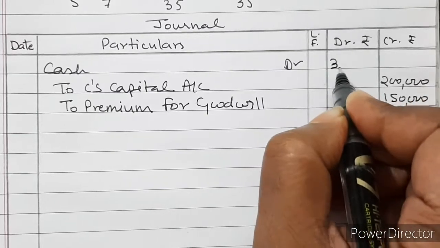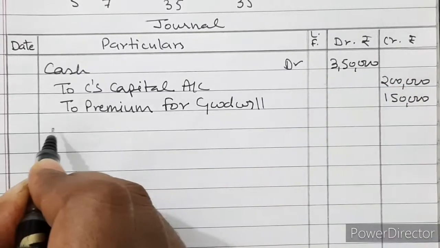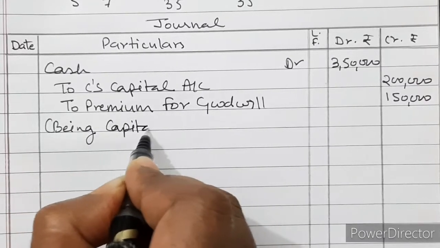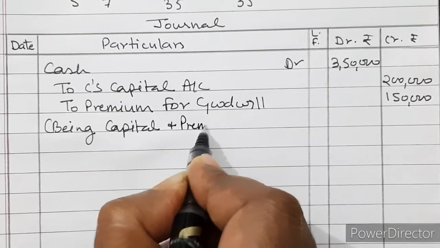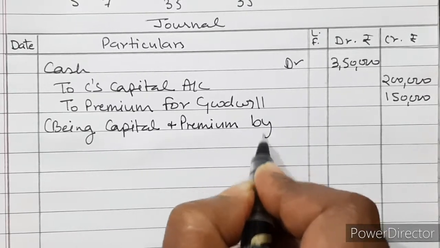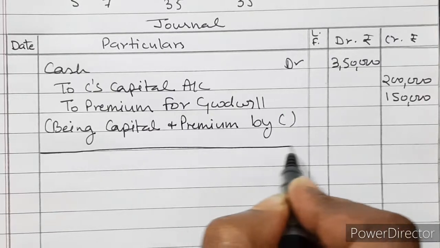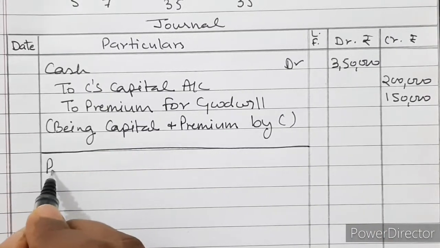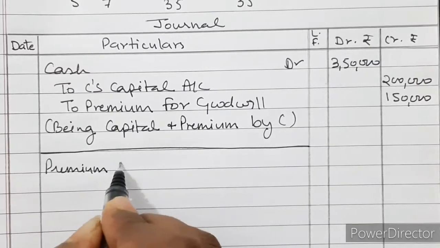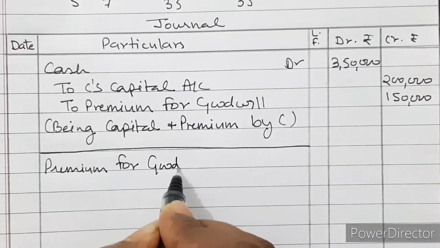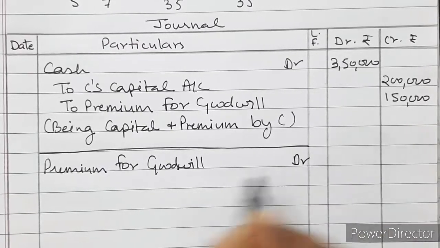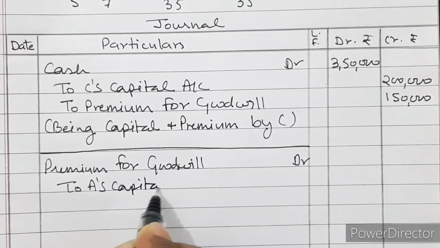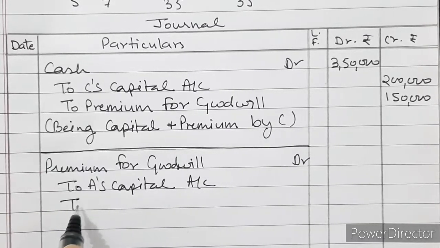So total cash brought is 3,50,000 by C. Now this premium will be distributed in sacrificing ratio to old partners. A's capital account and to B's capital account.